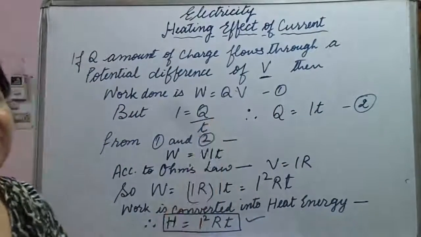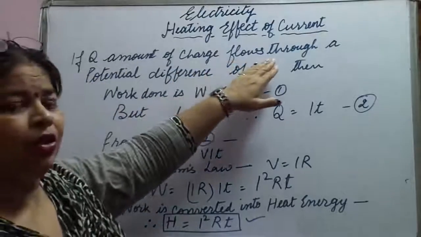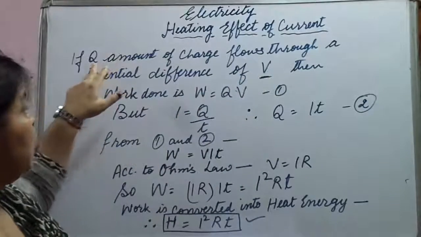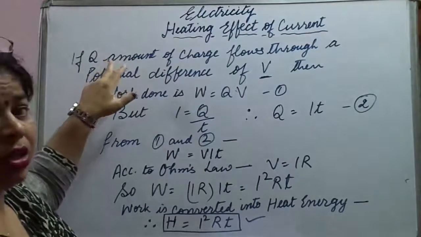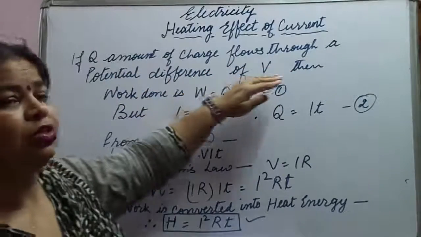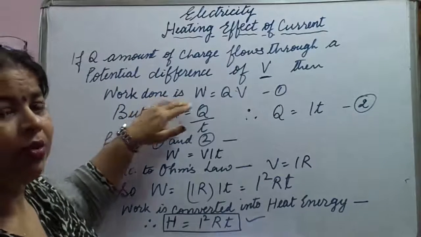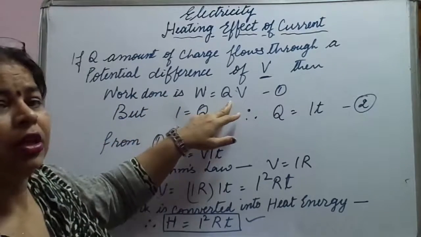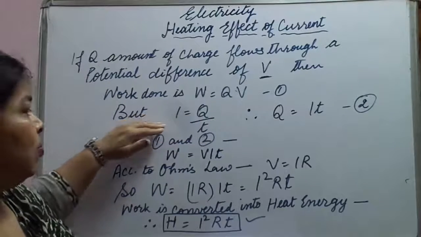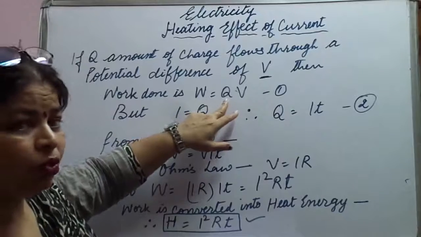Now let us see it in mathematical form. If Q amount of charge flows through a potential difference of V, then the work done is W is equal to Q into V. Then we have to eliminate Q from this.